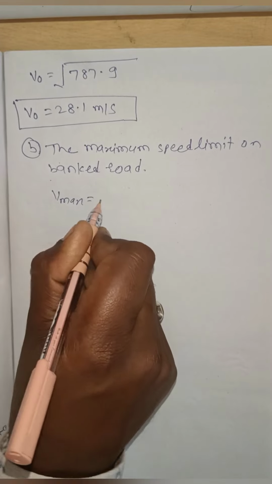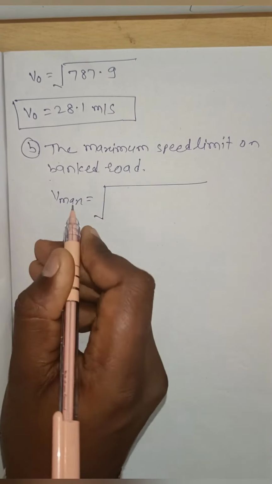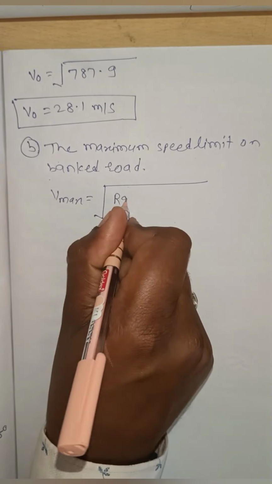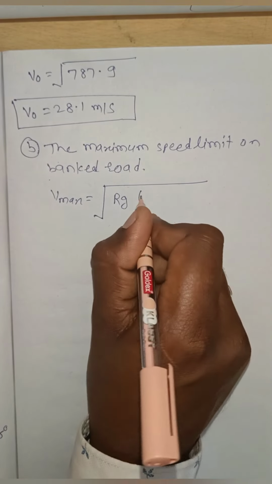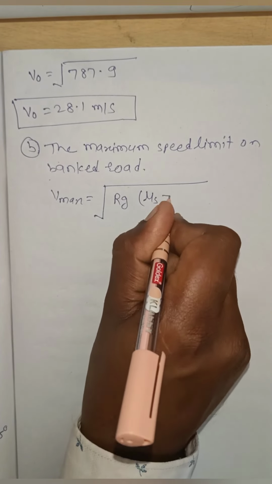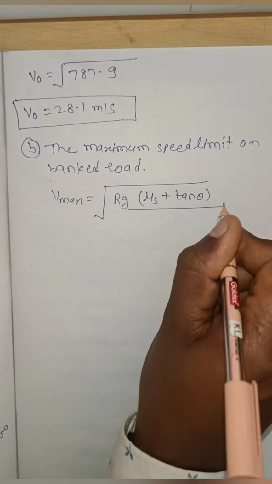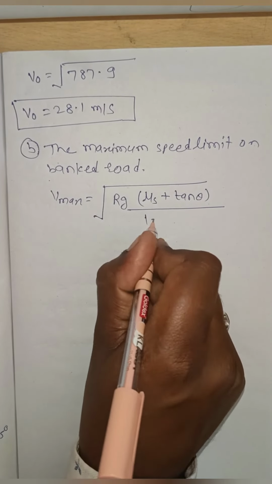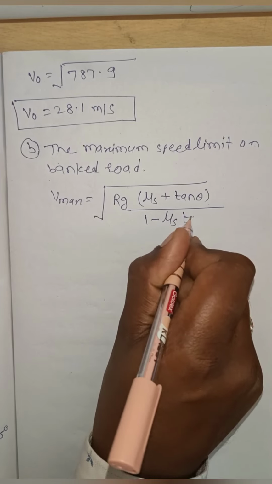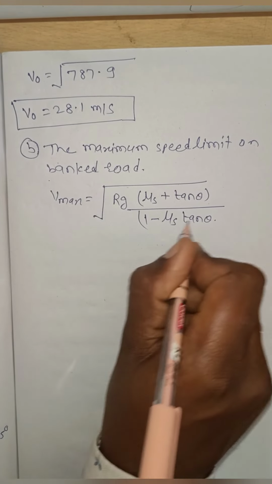V maximum is equal to the square root of R into g into mu s plus tan theta divided by 1 minus mu s into tan theta.